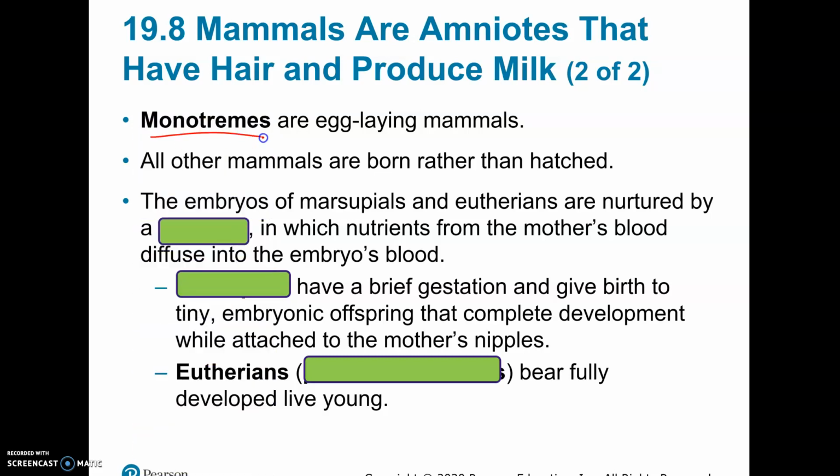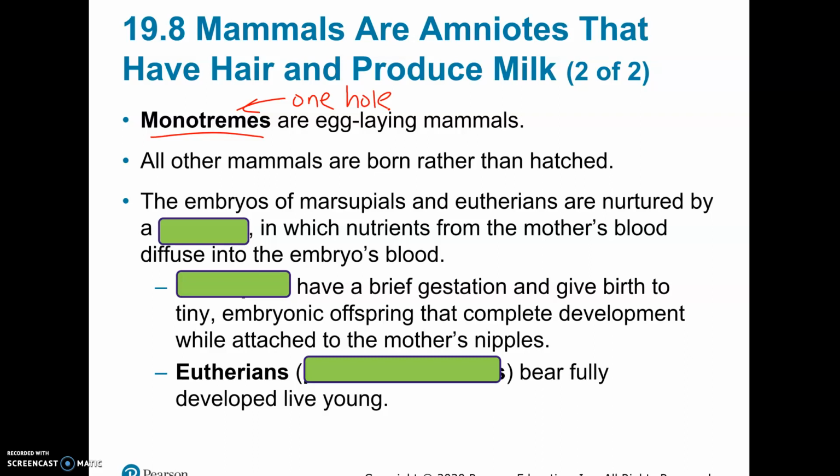So monotremes actually translates to, interestingly, one hole, or one opening. It turns out, unlike other mammals, monotremes have a cloaca. Frogs had a cloaca, reptiles have a cloaca. It's basically one hole where everything goes out, pee, poop, everything. Monotremes actually have that too, so they're the only mammals that have that. They don't have a separate vaginal opening in the female, and then an opening for urine, and then an anal opening for poop. Monotremes pretty much have this one cloacal opening, so that's really where the name comes from.